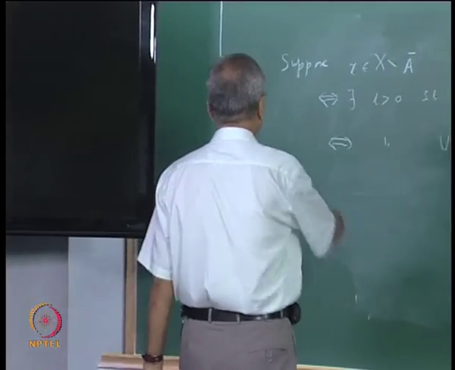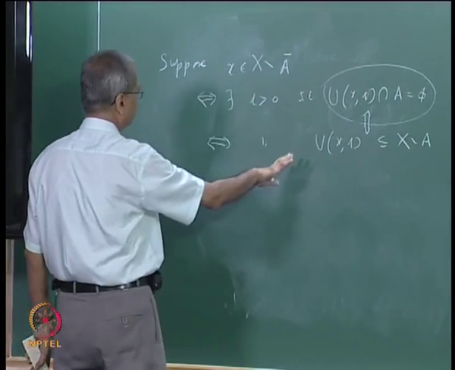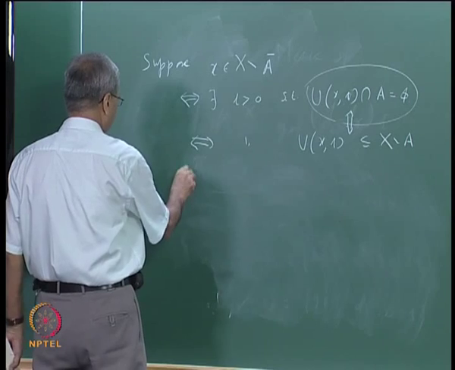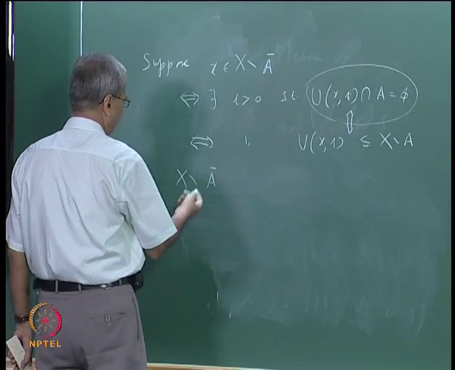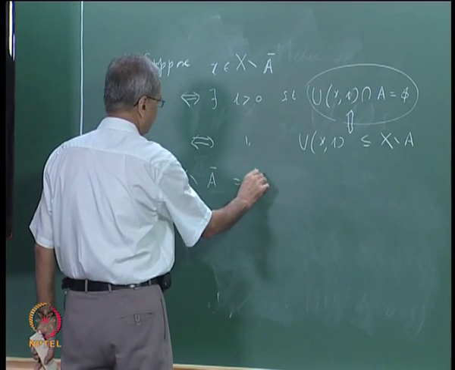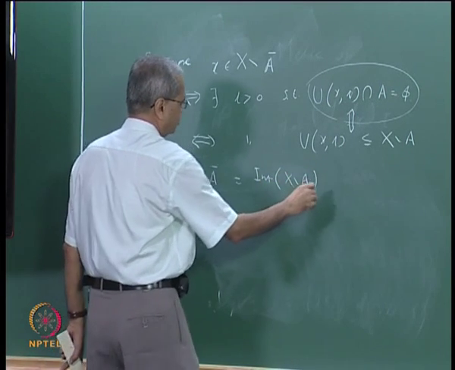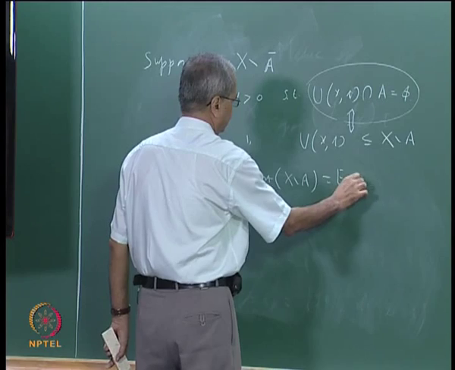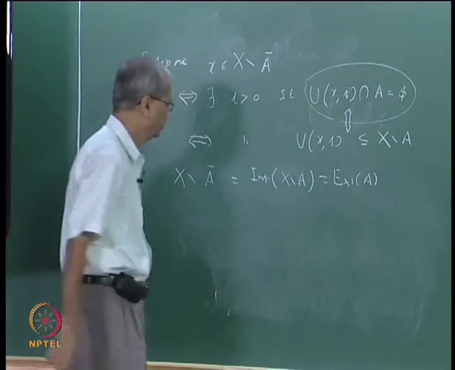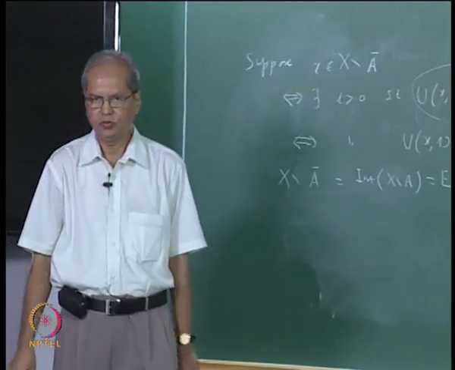So in other words, suppose I want to write all these arguments in symbols, what we have proved is this, that X minus A closure, or A closure complement, is the same as the interior of X minus A, which is what we have called the exterior of A.